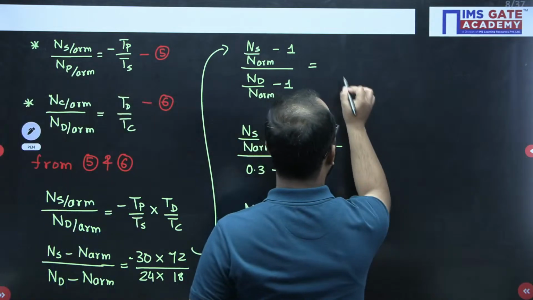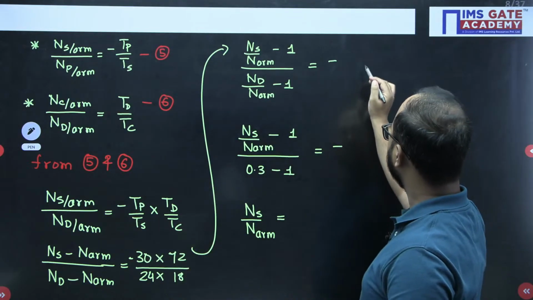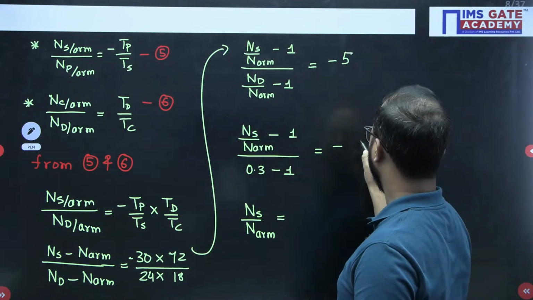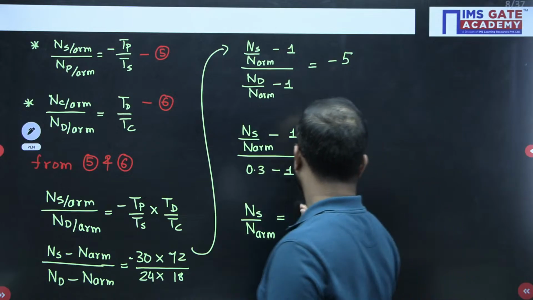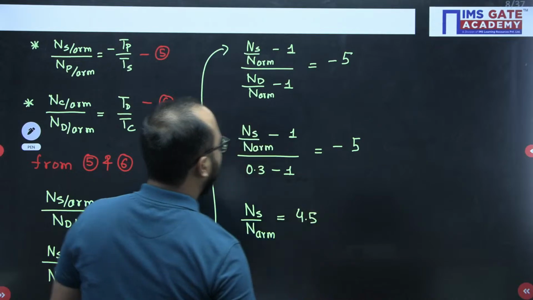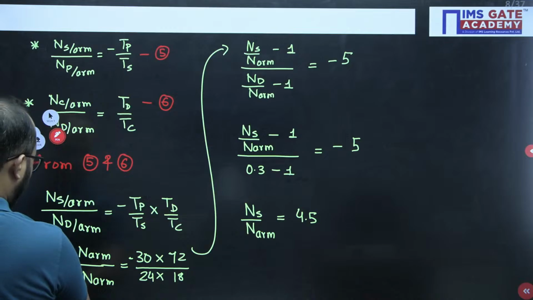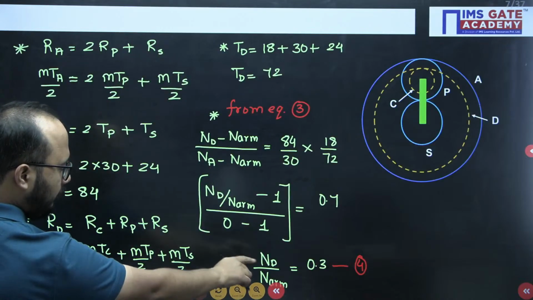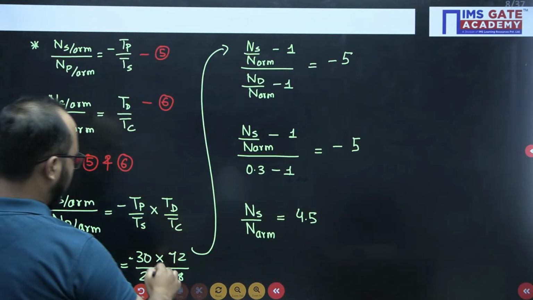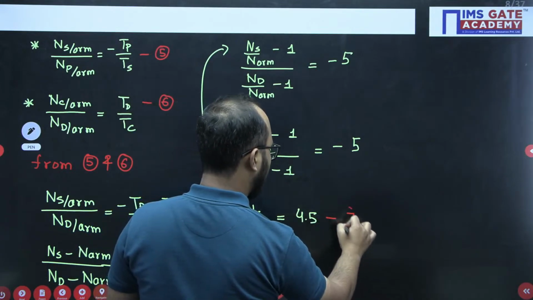Okay, so if you simplify this part, this comes around minus 5, and if you solve this ratio, you will get 4.5. Now, what was this? 0.3. So 5, 6, and finally we will have this as equation 7.